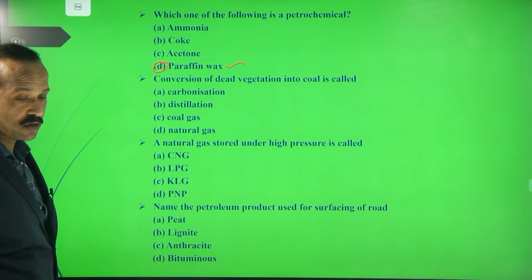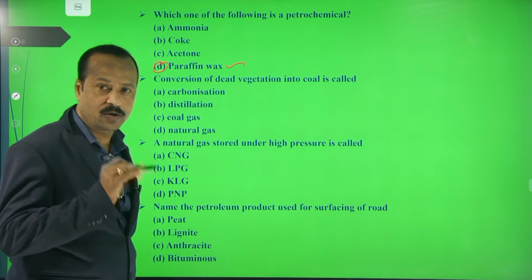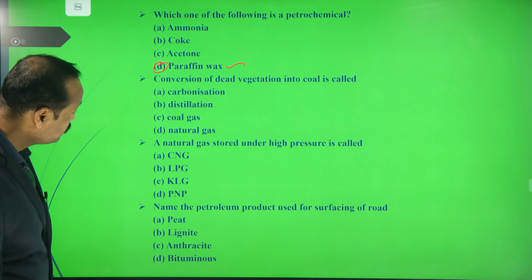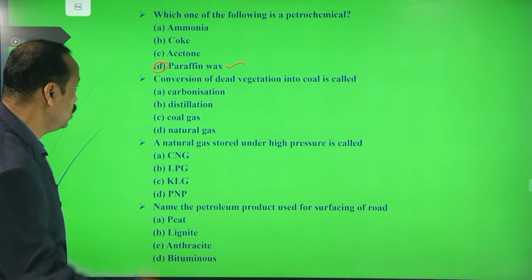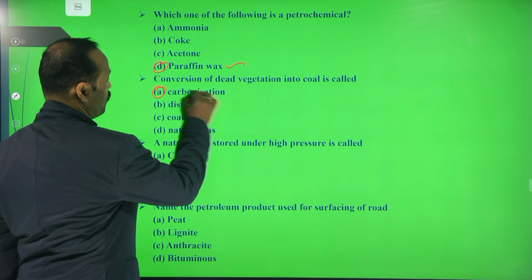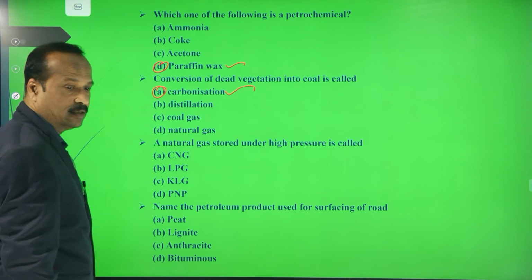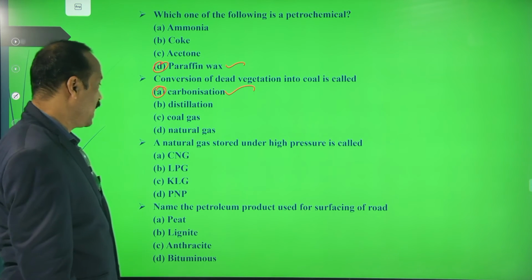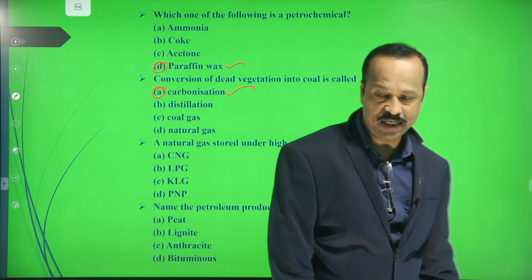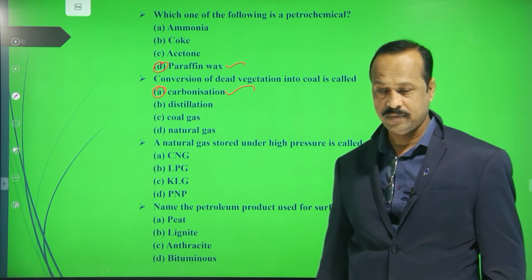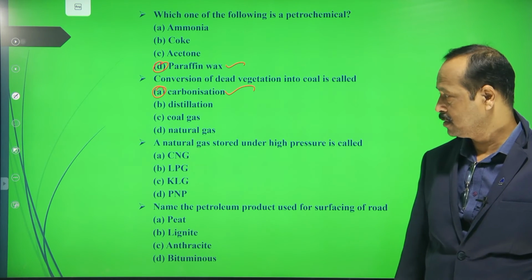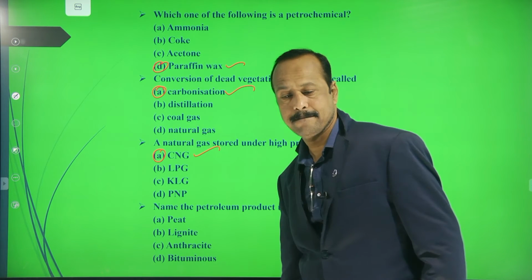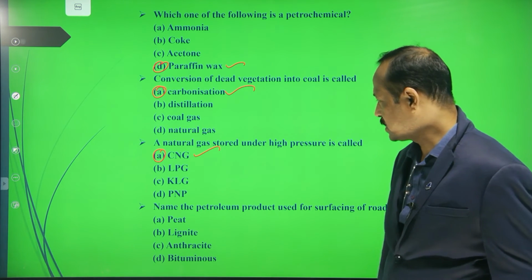Next, conversion of dead vegetation into coal is called. Dead vegetation is slowly converting into coal. So what is this process called? Carbonization. Next, natural gas stored under high pressure is called CNG. What is the full form of CNG? Very good. Compressed natural gas.